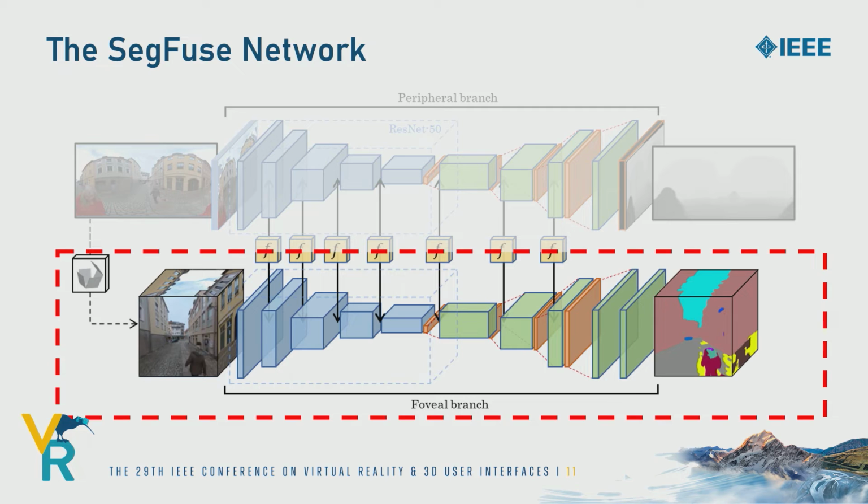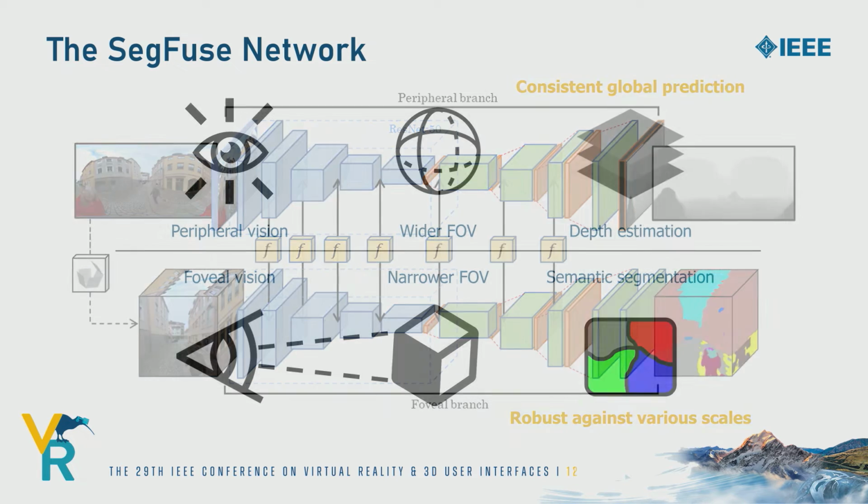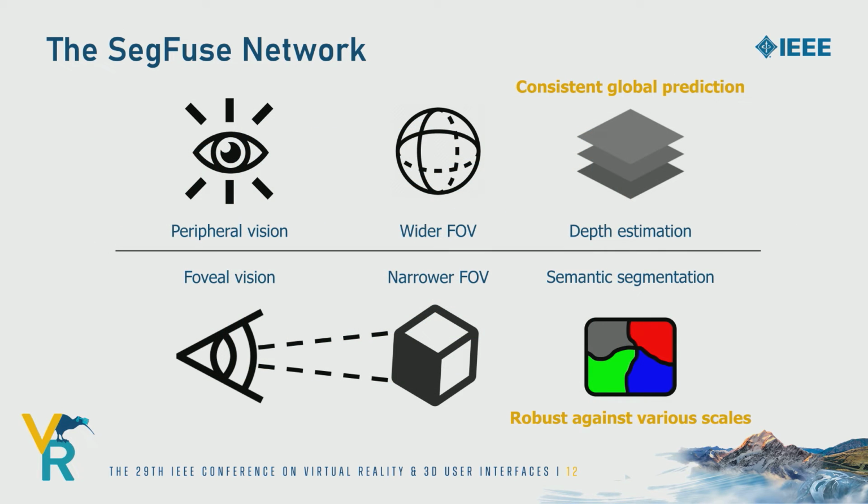The lower foveal branch estimates semantic segmentation with cubemap projection, mimicking foveal vision to distinguish between different local objects. This branch provides sharper boundaries for local objects but introduces inconsistency between faces. By fusing two branches with each other, our network combines the advantages of more consistent global context and sharper local details. Here, semantic segmentation and depth estimation are jointly learned to reveal the scene layout and object shapes.